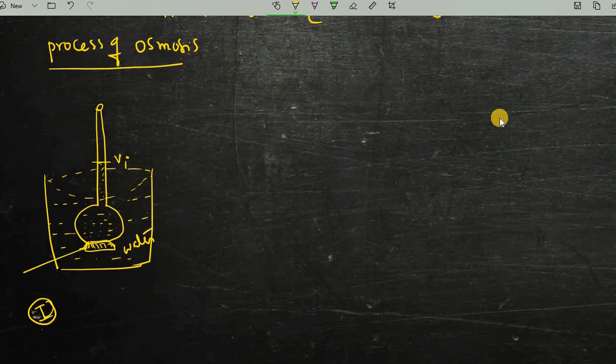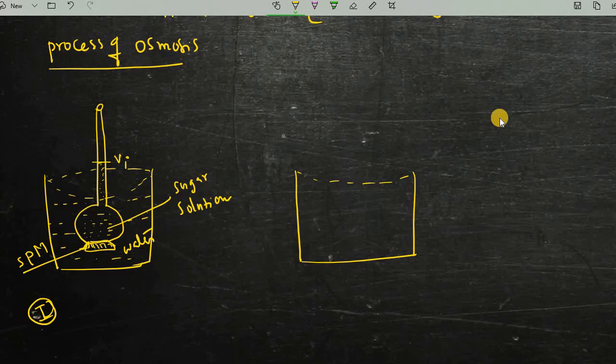Now, how does the change take place once the osmosis has started? We have separated the solvent and the solution using the SPM, and inside we have a sugar solution. Now we are going to see what change happens in the experiment once osmosis starts.